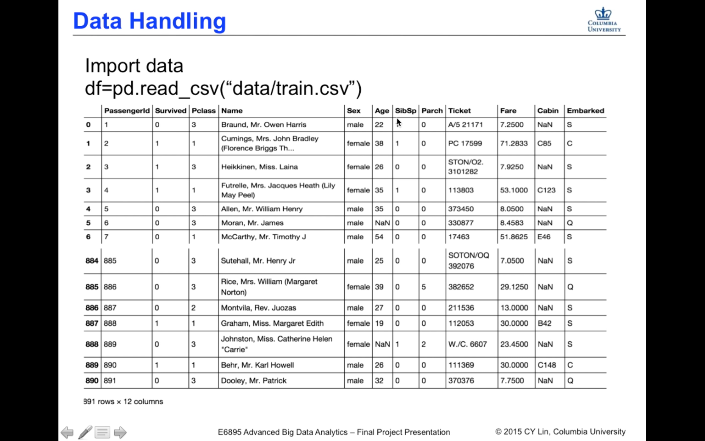And here the SibSp means siblings on board. Here Parch means parents on board. And the NaN means missing values. As you can see, the features ticket and cabin have many missing values, so they can't add much value to our analysis. To handle this, we will drop them from the data frame to preserve the integrity of our dataset.